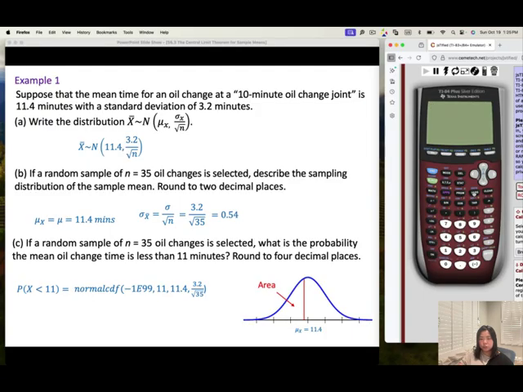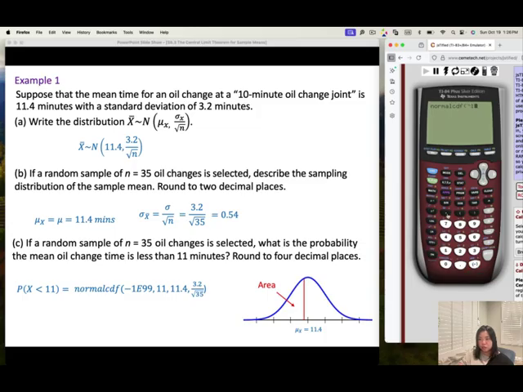Let's try to do it together. Go to second, VARS, normal CDF, number 2, negative 1e99. Make sure you use the negative sign under the 3.